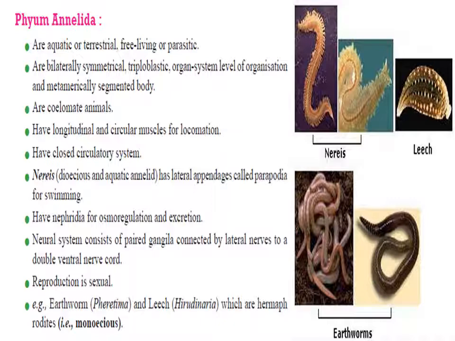For excretion and osmoregulation, nephridia are developed. These organisms have also developed the nervous system in the form of paired ganglia. Ganglia are the nodes which are formed by the neurons. These organisms are bisexual and involve sexual reproduction, internal fertilization. The development may be direct or indirect. Indirect development means they have a larval stage also. Examples are Pheretima, the scientific name of earthworm, Hirudinaria, the scientific name of leech, and Nereis.